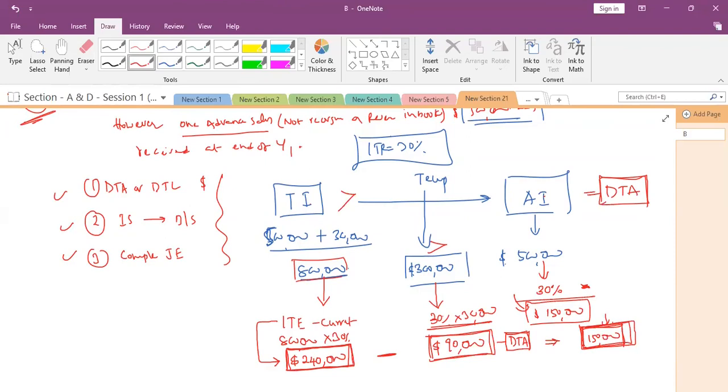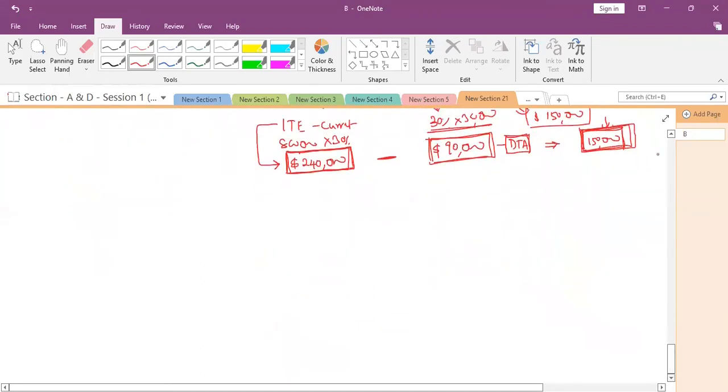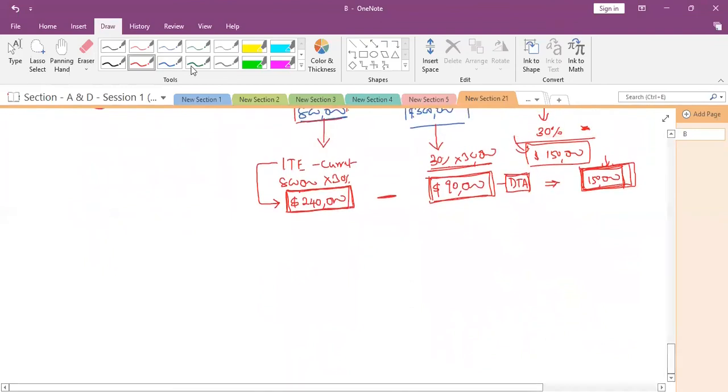Clear, sir. Okay, now how to record this point? This is very, very critical. So how do we record it in the income statement?